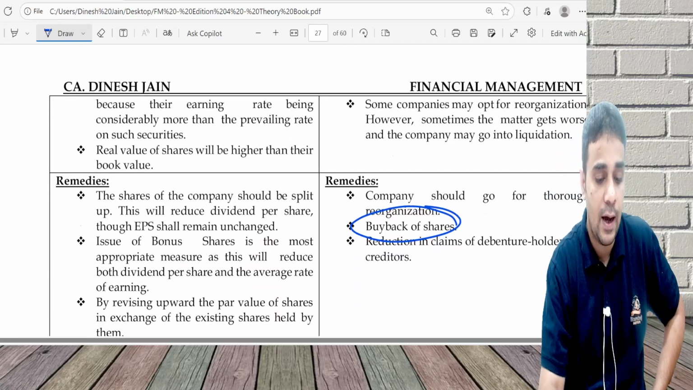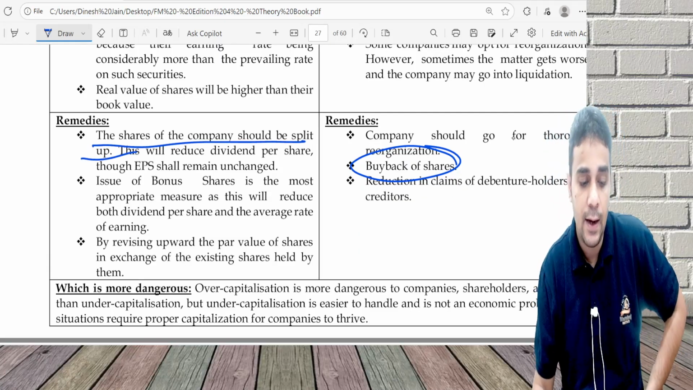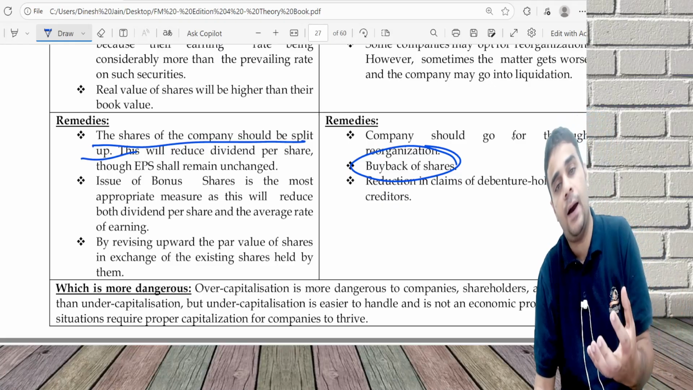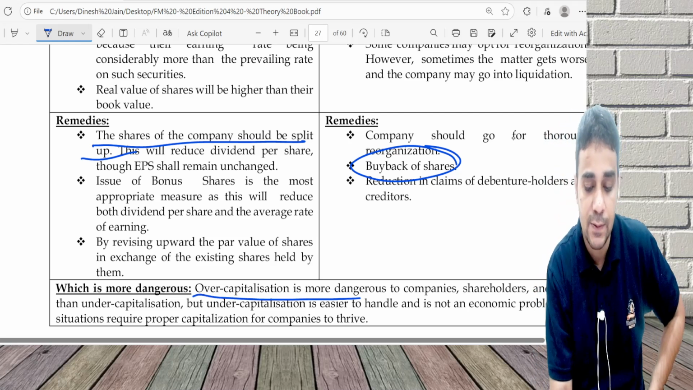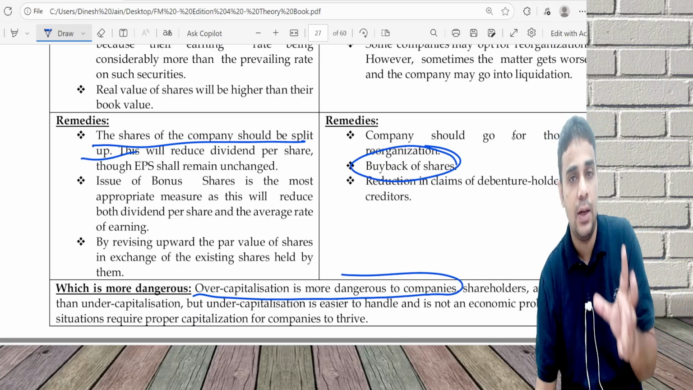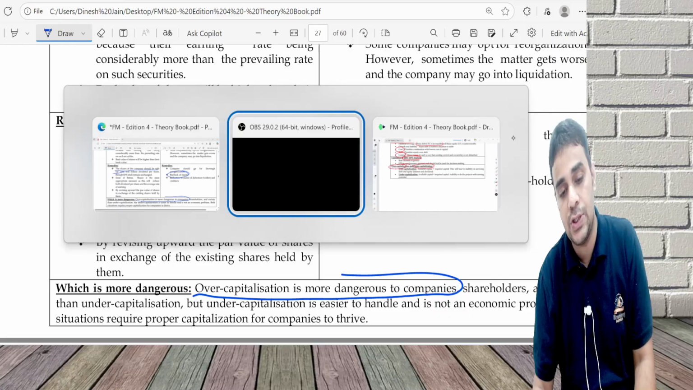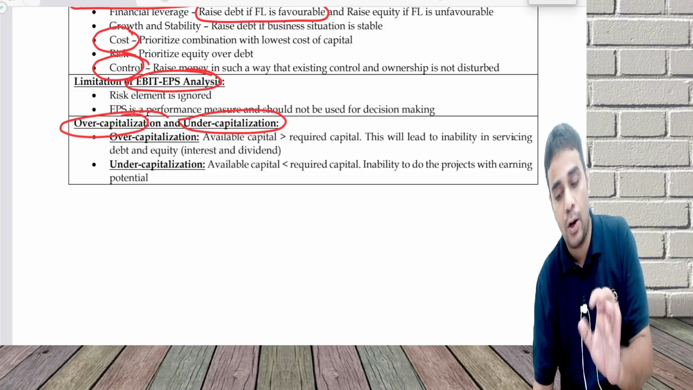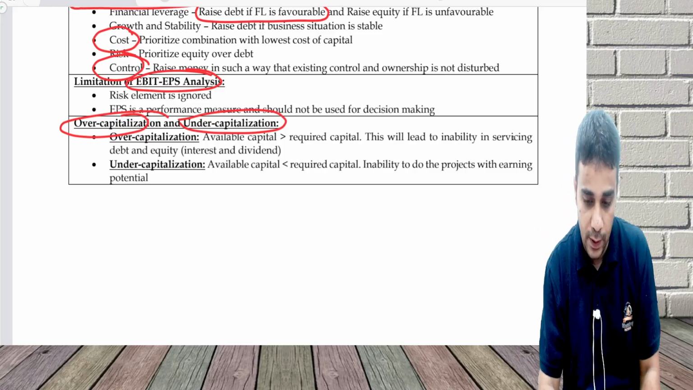In this case, I may go for splitting of shares. I may issue bonus share. I may revise the par value of share, or I may end up taking more money because undercapitalized. Over capitalization is more dangerous for company, shareholder, and society because under capitalization, I do not have capital. I can raise the money. Over capitalization has a problem. Here, it is essential that I go ahead and reduce the available capital, otherwise I'll not be able to service the interest and dividend. With this chapter gets over.